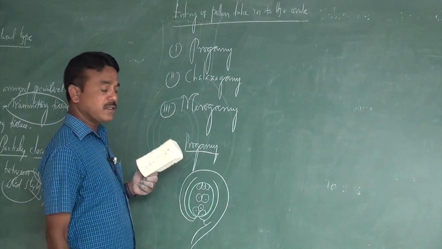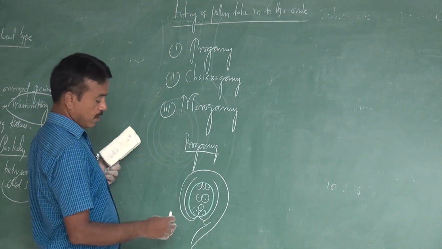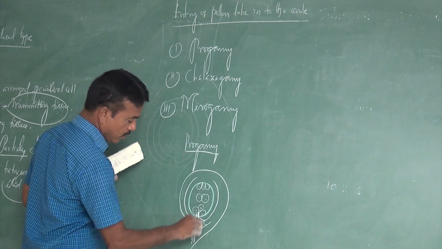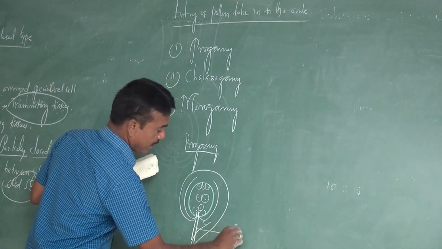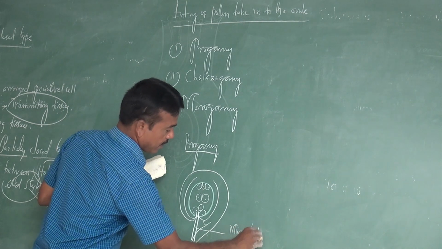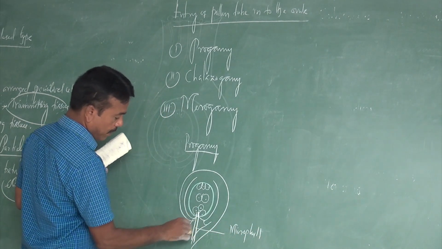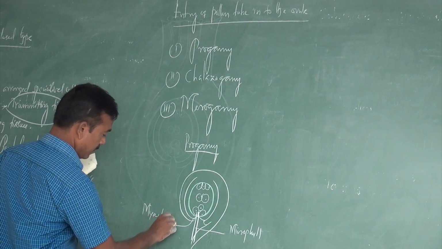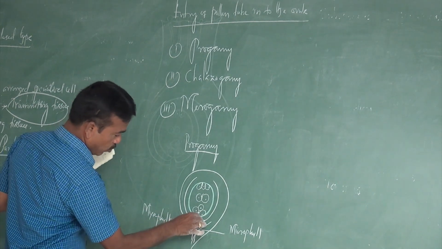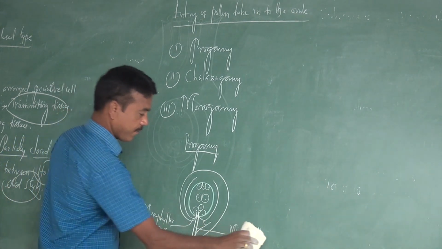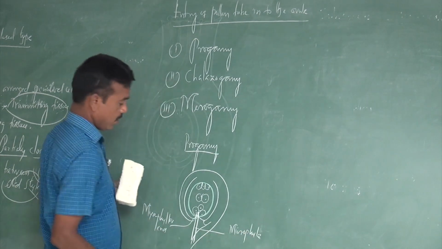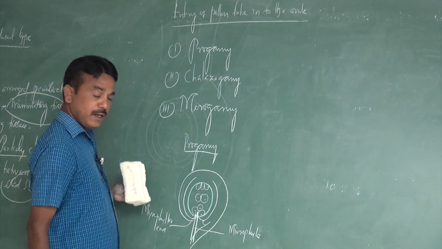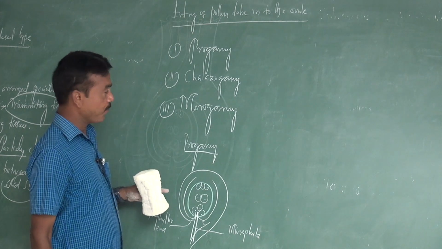So what they call progamy is nothing but the pollen tube enters through the micropyle, because this is called the micropylar end. That opening is commonly called what? Micropyle. So the pollen tube entering through the micropyle is commonly called progamy.